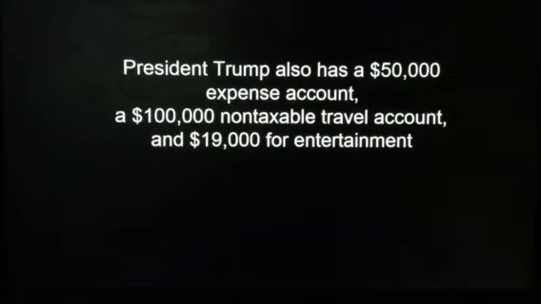President Trump and every president has a $50,000 expense account available, a $100,000 non-taxable travel account, and a $19,000 entertainment account, in addition to the $400,000 yearly salary.